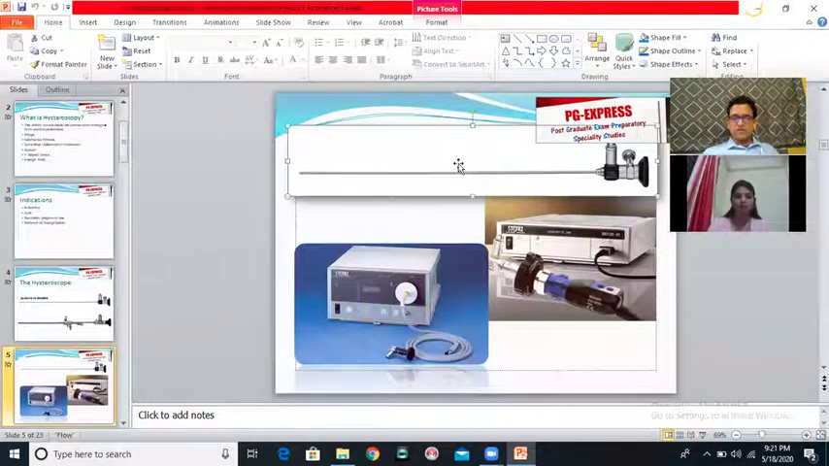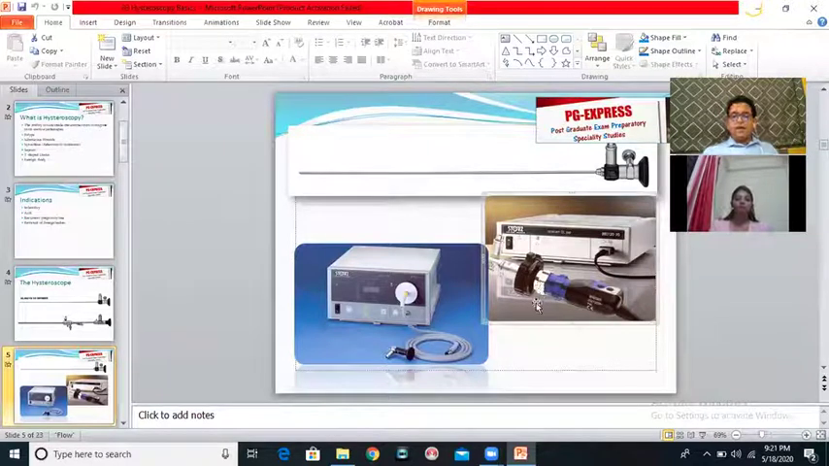So we finished with the telescope, we finished with the light source and the light cable. Now we are looking at the camera itself. What does the camera do? The camera acts as your eye. Obviously, you cannot keep peeping into the telescope every time. So the camera collects the image from here, transmits the image to the camera control unit, and then this camera control unit transmits the image to the monitor where you see the actual picture.